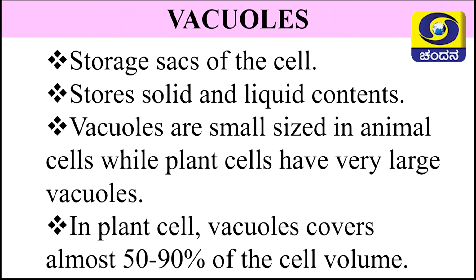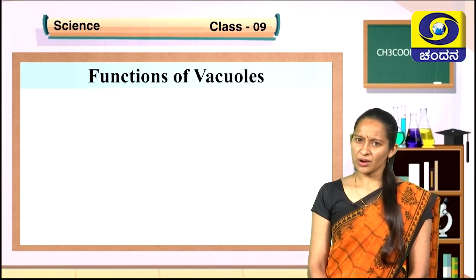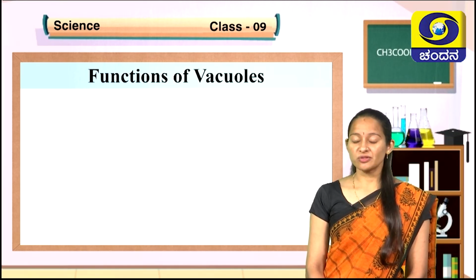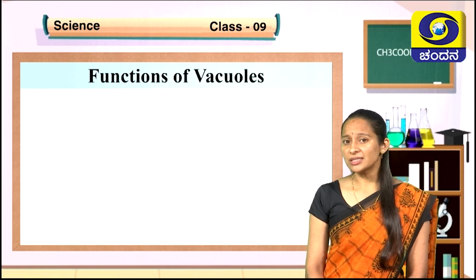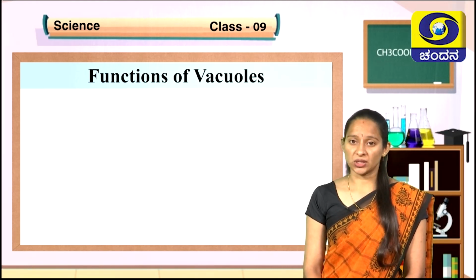In plant cells, vacuoles cover almost 50 to 90% of the cell volume. They cover most of the space in the plant cell. Because of the large sized vacuoles in the plant cell, the nucleus is pushed to the corner. Let us now understand the functions of these vacuoles. Let us also understand why plants have large sized vacuoles.